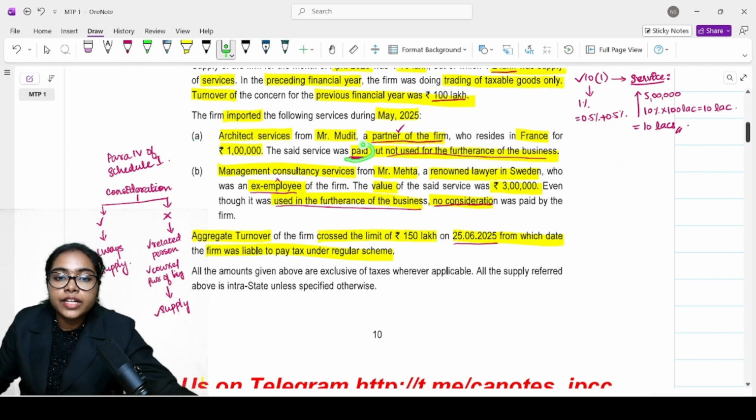Here, consideration was paid, yes, so you don't have to think about anything else. It is a supply. So 1 lakh is included in the value of supply. Second one, no consideration was paid. So what are the two conditions that need to be satisfied?